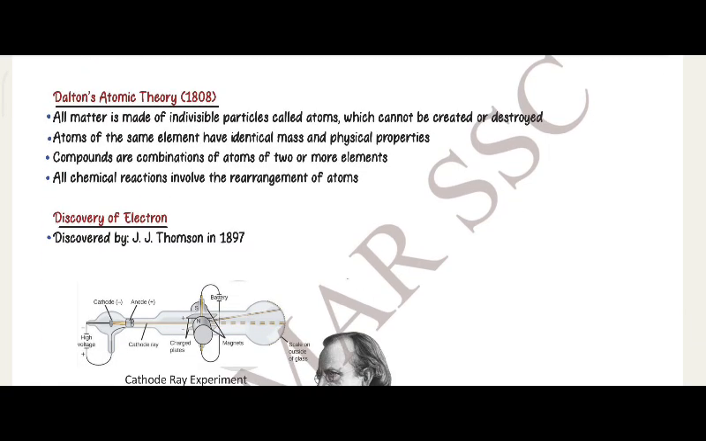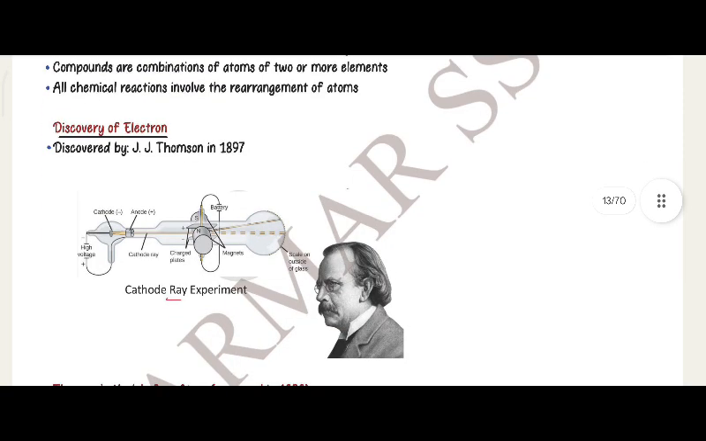Dalton's atomic theory, 1808. All matter is made up of invisible particles called atoms, which cannot be created or destroyed. Atoms of the same element have identical mass and physical properties. Compounds are a combination of atoms of two or more elements. All chemical reactions involve the rearrangement of atoms.